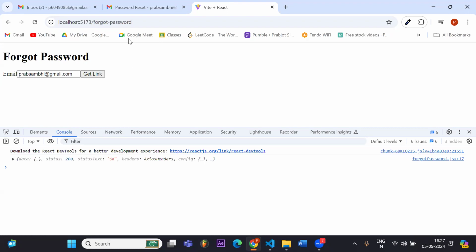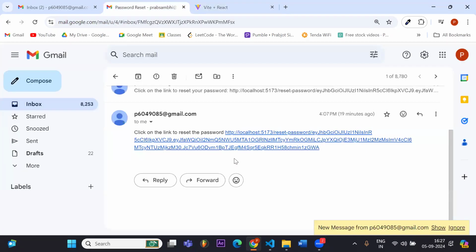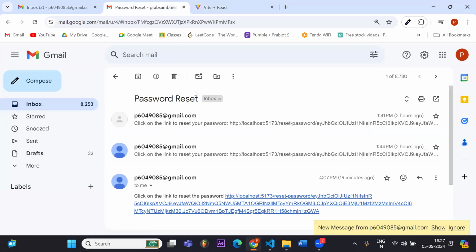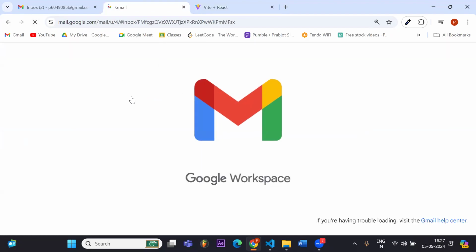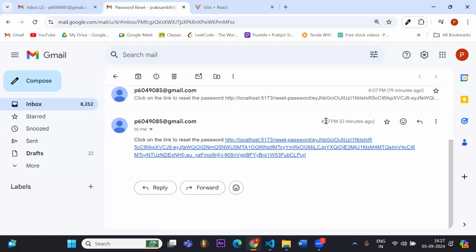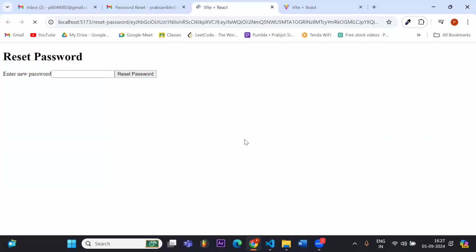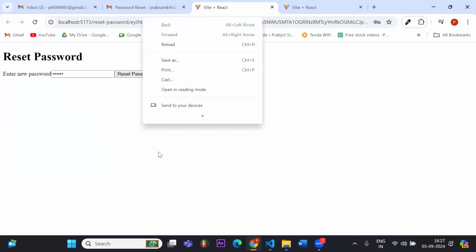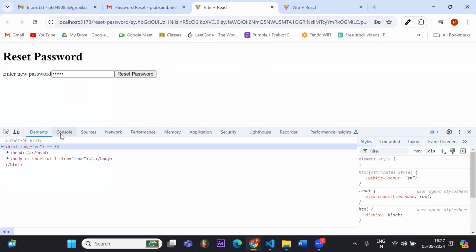Okay, so I got the link, and if I check in my email, I refresh it. So you see this came just now. If we click on it, we go to that reset password page. Right now I will write my new password, and let's see if we get any error or not.